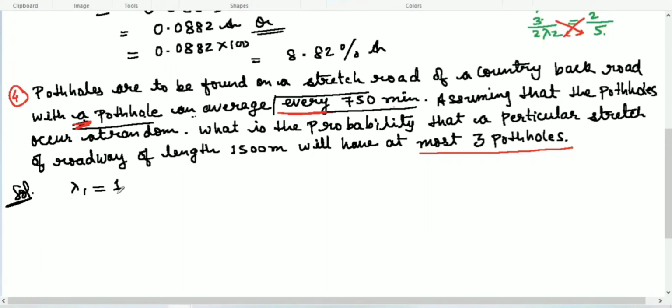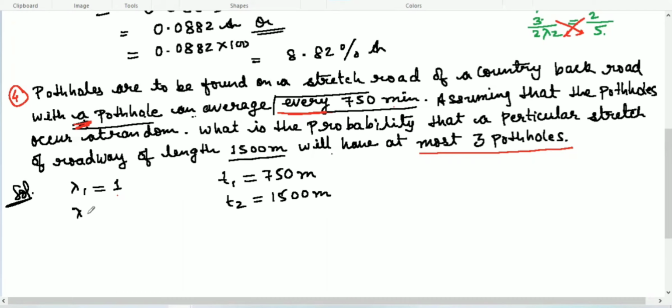So lambda 1 equals 1 pothole, and the length is 750 meters. What will be the next question? A particular stretch of roadway of length 1500 meters, now you have T2 is 1500 meters, will have at most 3 potholes.